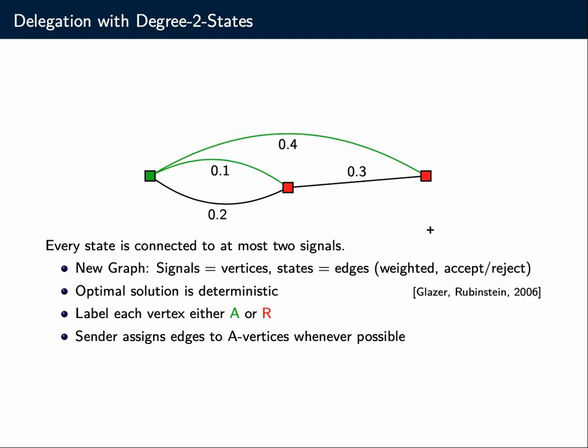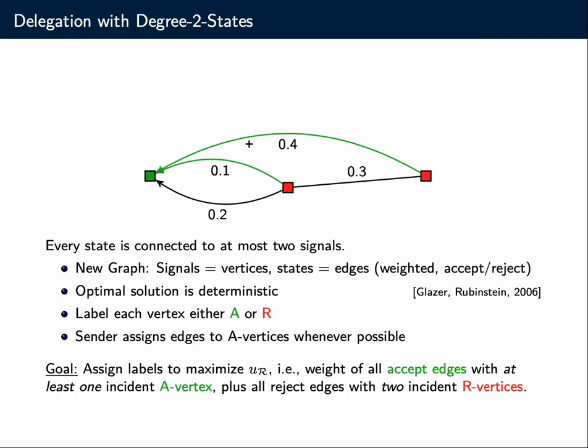Now, given this labeling, the sender plays the best response and has an incentive to assign as many states of the world to the accept signals as possible, to send these accept signals as often as possible. So what the sender will do is assign edges to A vertices whenever possible. All of these edges here, the 0.2, 0.1, 0.4, are going to be assigned to this vertex, which means that in these states of the world, he's going to send this accept signal. Here, for this state of the world, he doesn't have an incident accept signal, so all he can do is send a reject signal. Okay, so this is what the sender is doing.